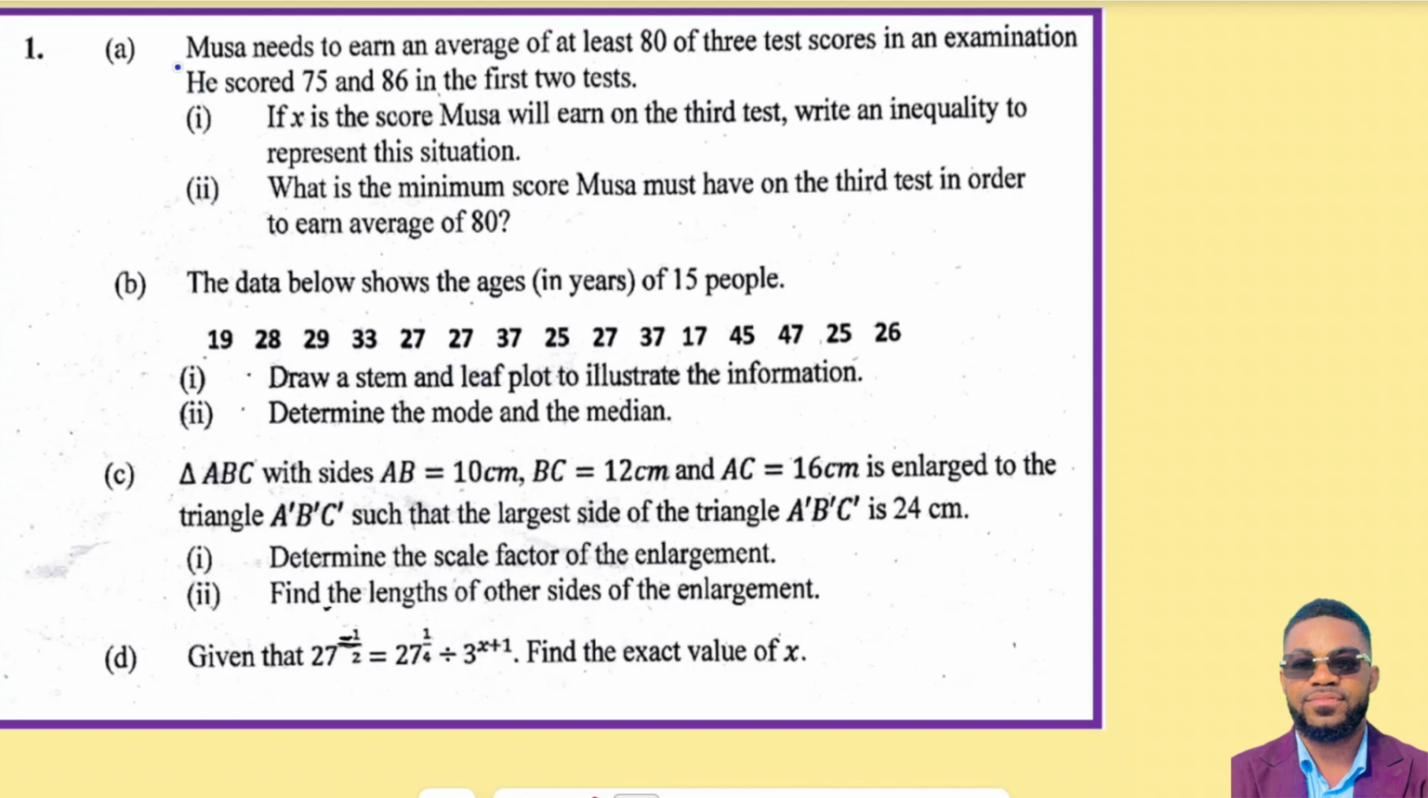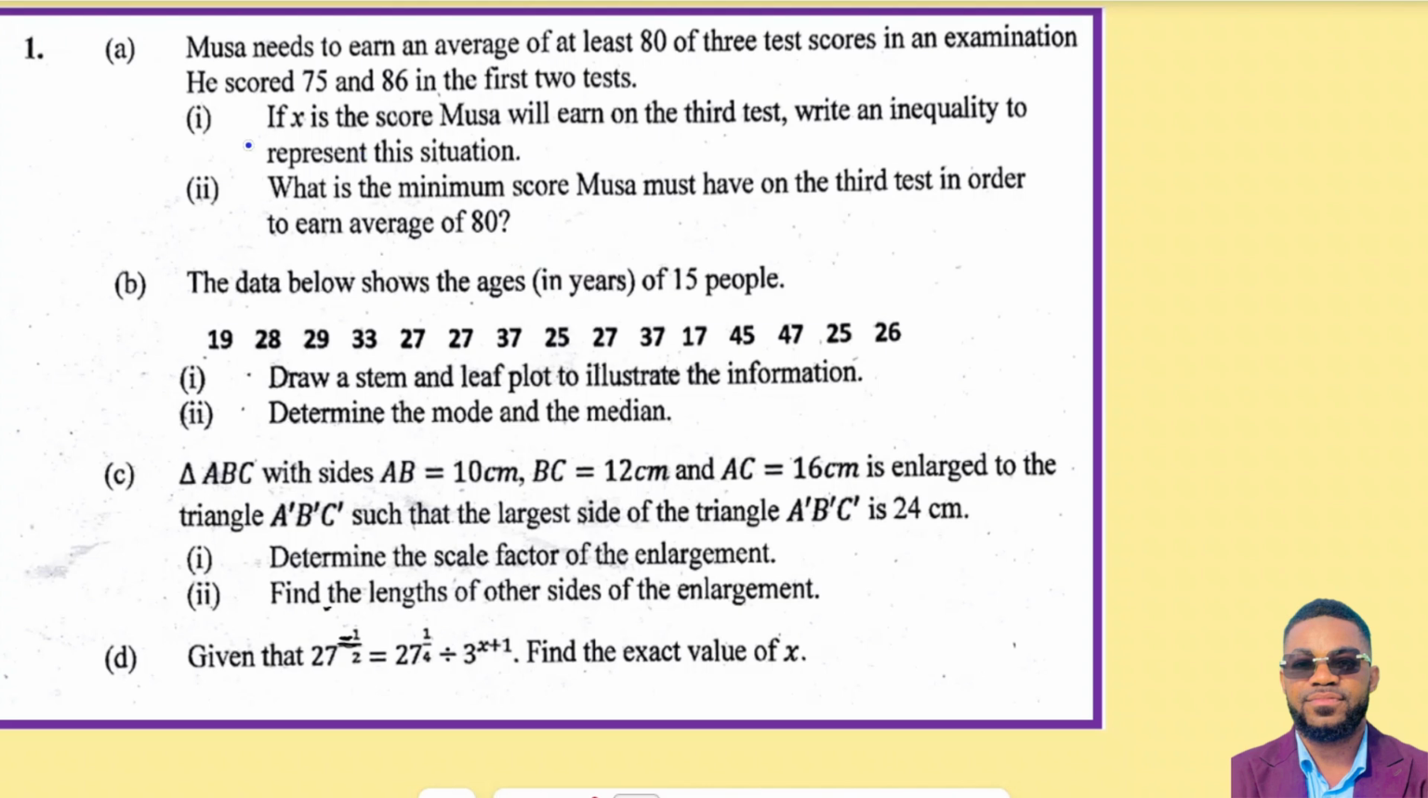That's question 1A. Musa needs to earn an average of at least 80 on 3 test scores in an examination. He scored 75 and 86 in the first 2 tests. If X is the score Musa will earn on the third test, write an inequality to represent this situation. That is the question. We have II. What is the minimum score Musa must have on the third test in order to earn an average of 80? So let's begin with the first one.